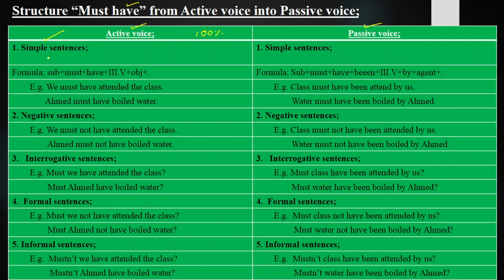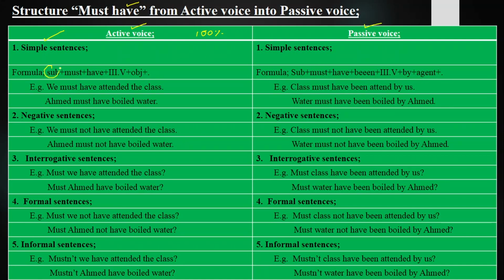What are simple sentences? Those sentences which make a simple statement and end with a full stop are called simple sentences. The formula is subject plus must have plus third form plus object, full stop. In passive voice, subject plus must have been plus third form plus by agent, and full stop.